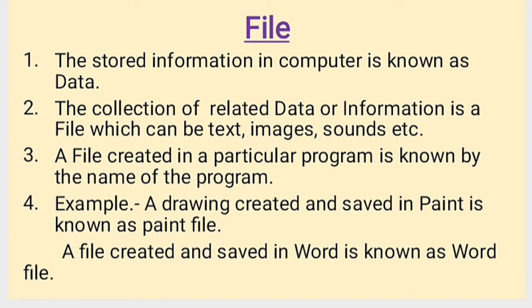First we are going to learn what a file is. The stored information in a computer is known as data. Everybody knows that the information that we store in the computer is known as data. So the collection of related data or information, a collection of related data and information, is a file, which can be text, images, sound, etc.